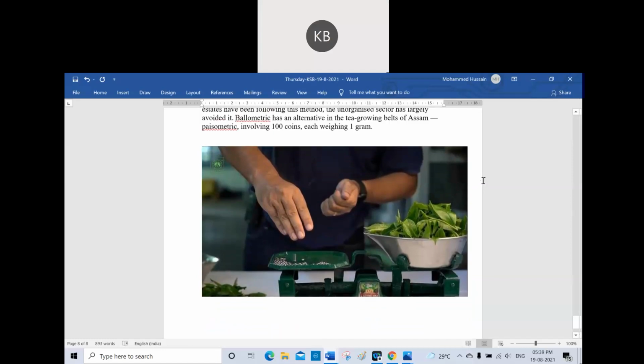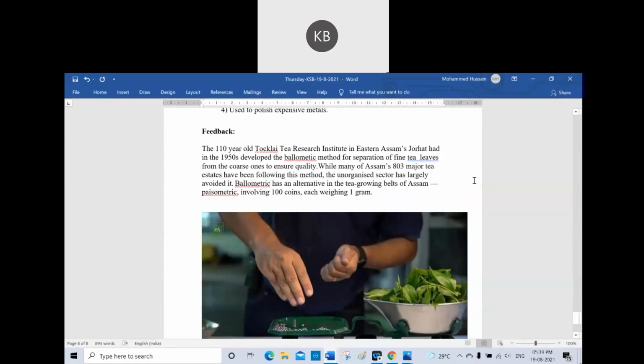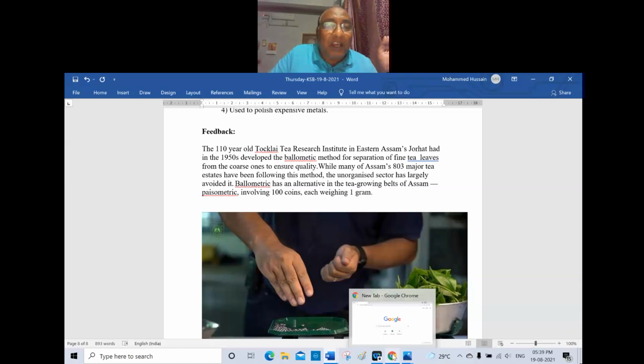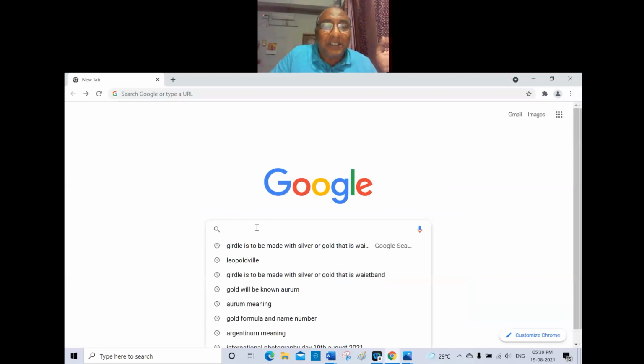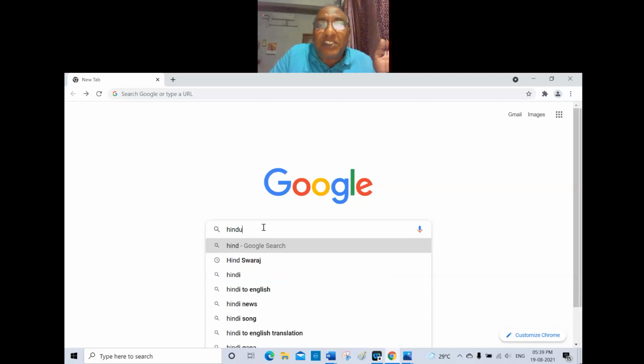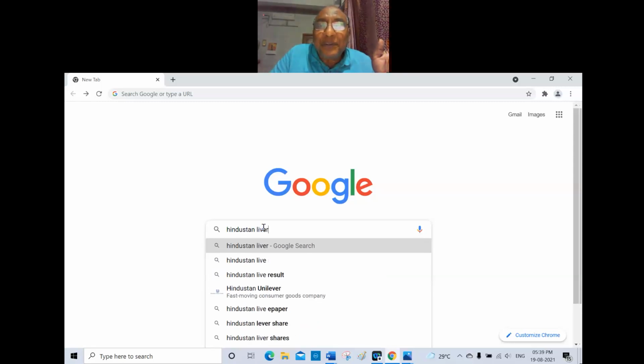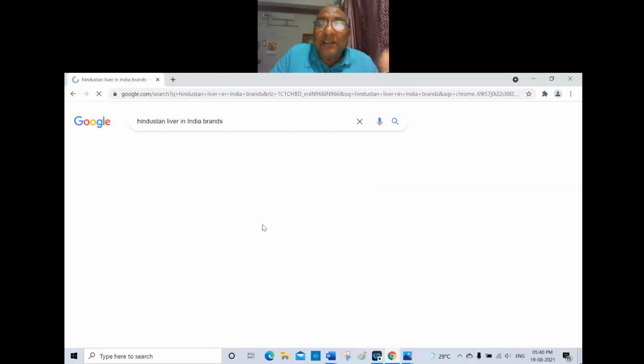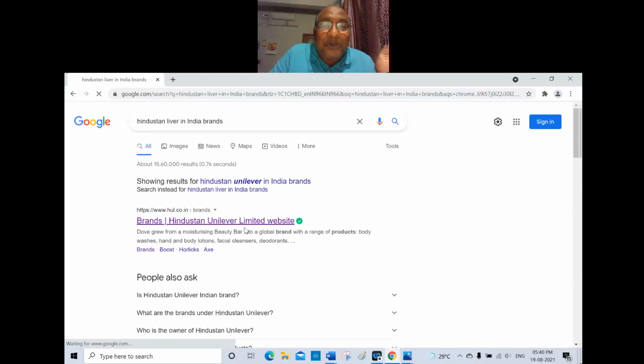That's all. Yeah, this is the round about today's general studies paper. And let me make it a point when you say the Hindustan Lever. I don't know whether you remember or not. Sunlight. What is Sunlight? It is a soap to wash clothes. And the Hindustan Lever products we have so many in India, and I think 40 to 44 brands they do have. Because I checked it when I was doing the things, how many brands Hindustan Lever is having.